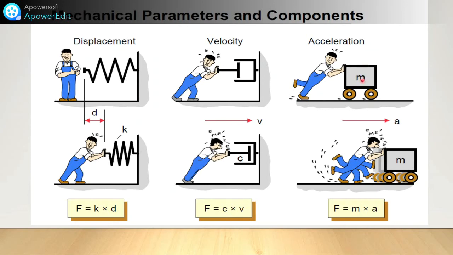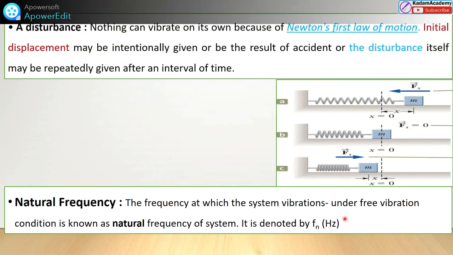And similarly, for acceleration, when a body is pushed, it accelerates and moves from one position to another position, and with Newton's second law, F is equal to ma. To make it clear, the mechanical parameters and components are shown.